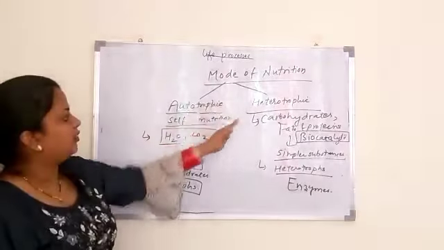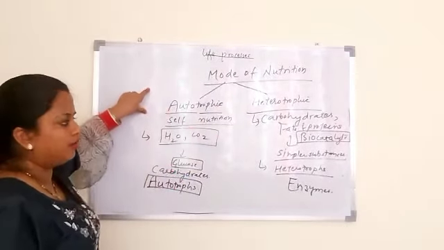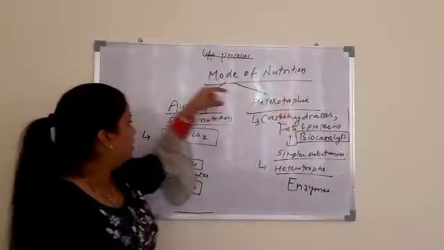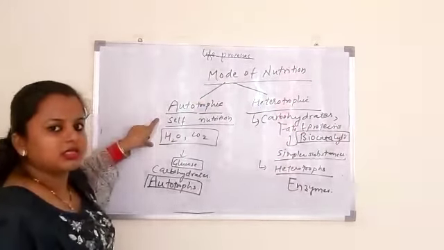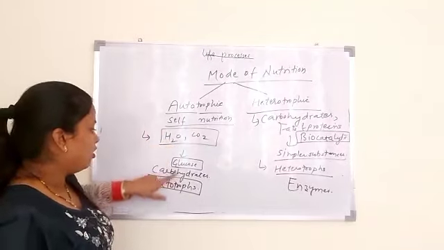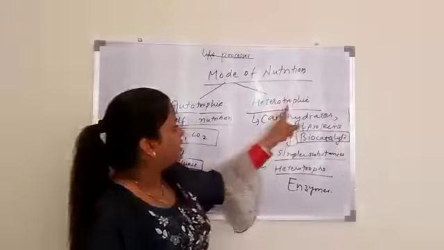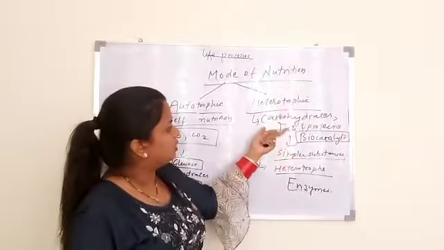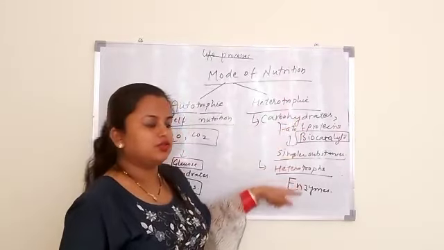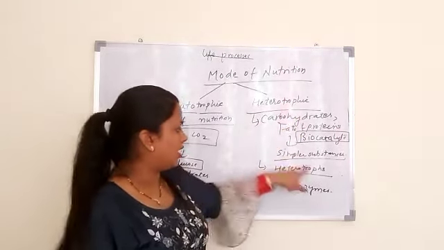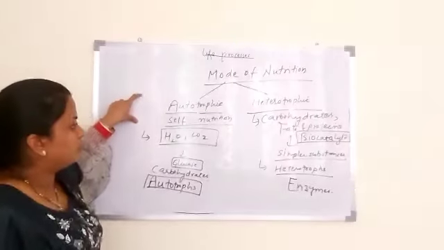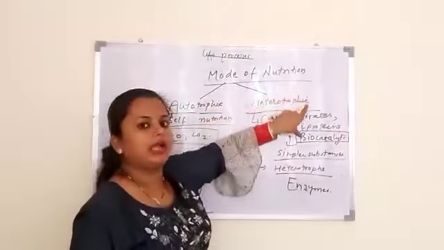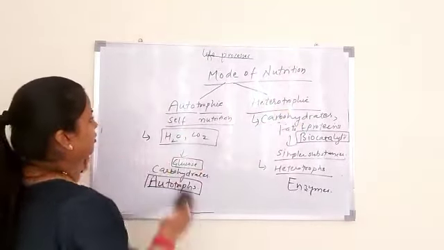So these are two different modes of nutrition: autotrophic, heterotrophic. In autotrophic nutrition, organisms use simple substances and in turn convert them into complex, whereas in heterotrophic, organisms break complex substances into simpler substances with the help of enzymes. In this, organisms are known as autotrophs, and in this case, organisms are known as heterotrophs.